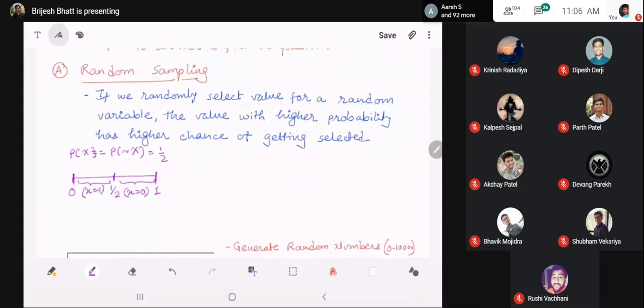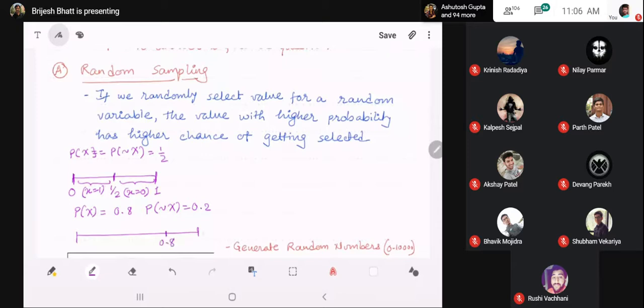Similarly, if the probabilities are not the same, say probability of x equal to 1 turns out to be 0.8, and probability of x equal to 0 turns out to be 0.2, then our division would be different. More portion will be given to the 0.8 part and less to the not x part.